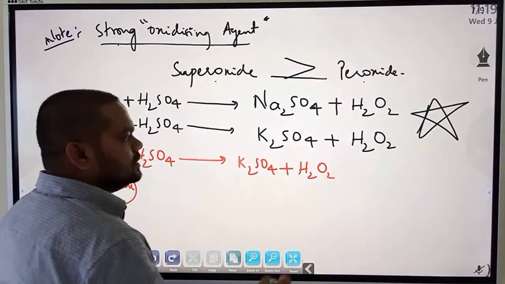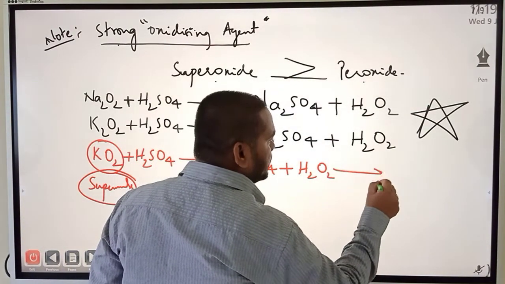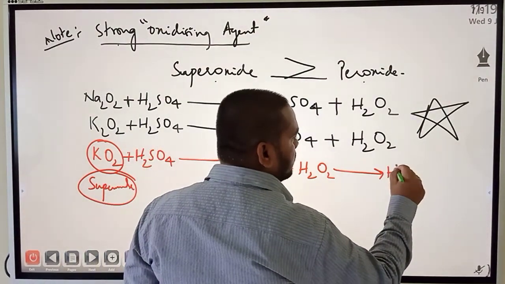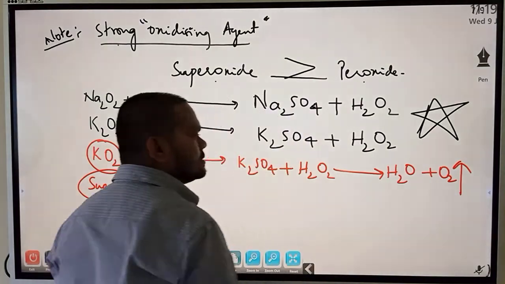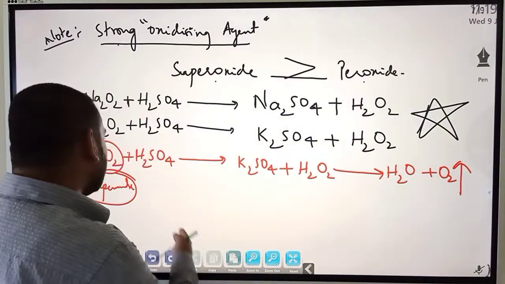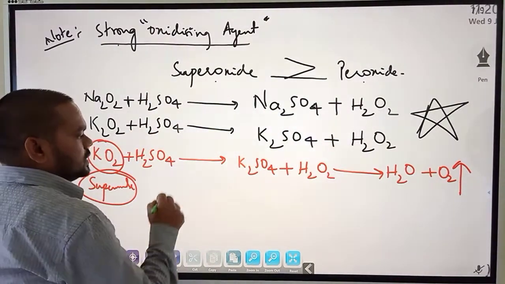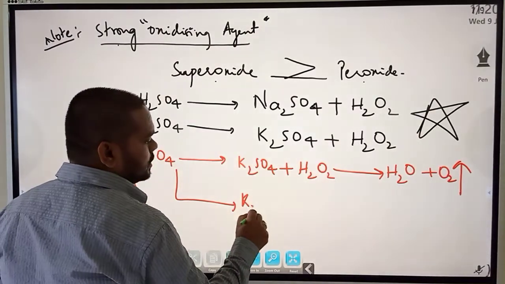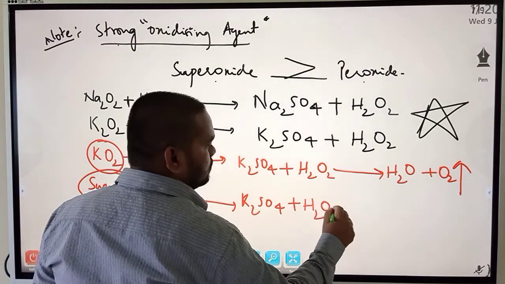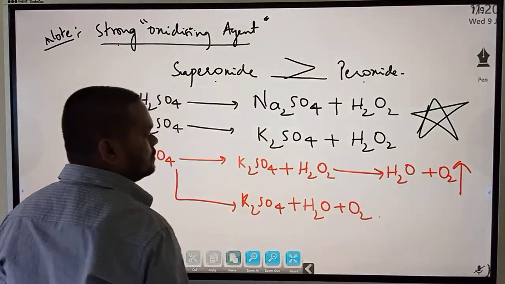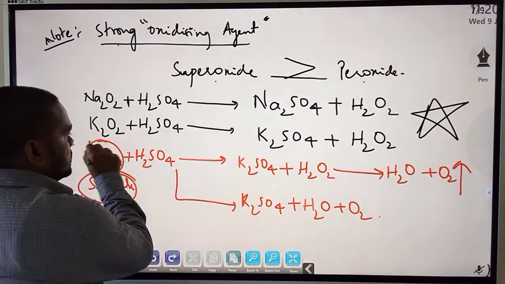That's why this H2O2 is further oxidized into H2O and oxygen gas is released. So remember this. Ultimately, if you write the reaction for KO2 plus H2SO4, the products are K2SO4 plus H2O plus O2. So this is the ultimate reaction.